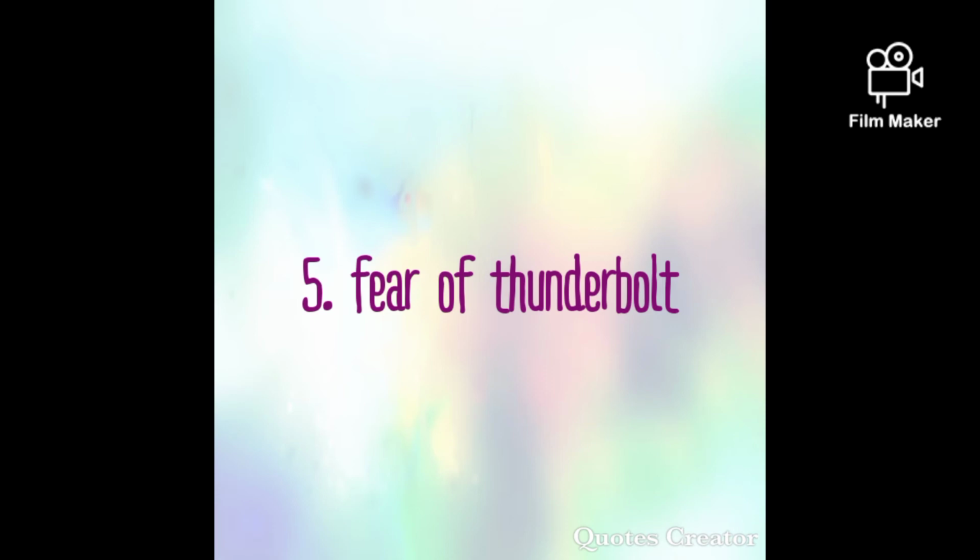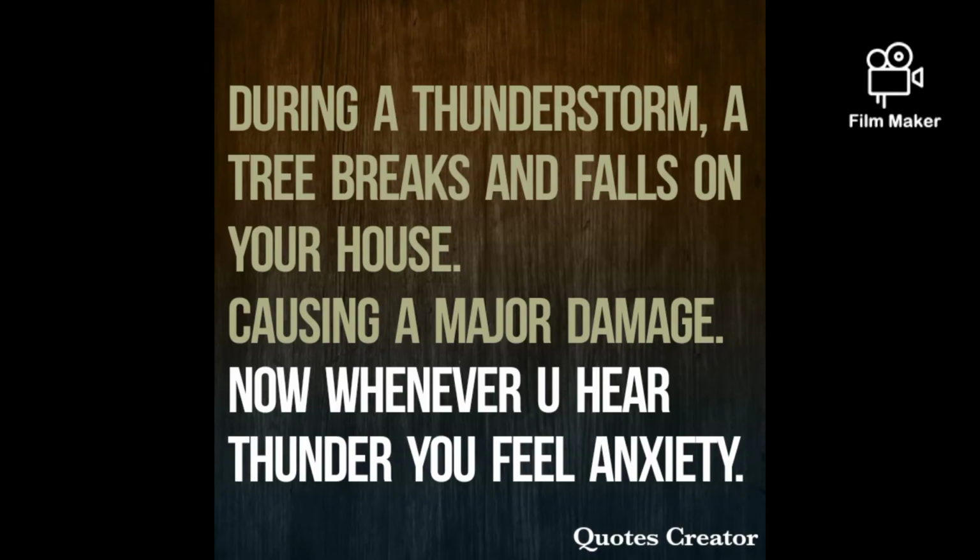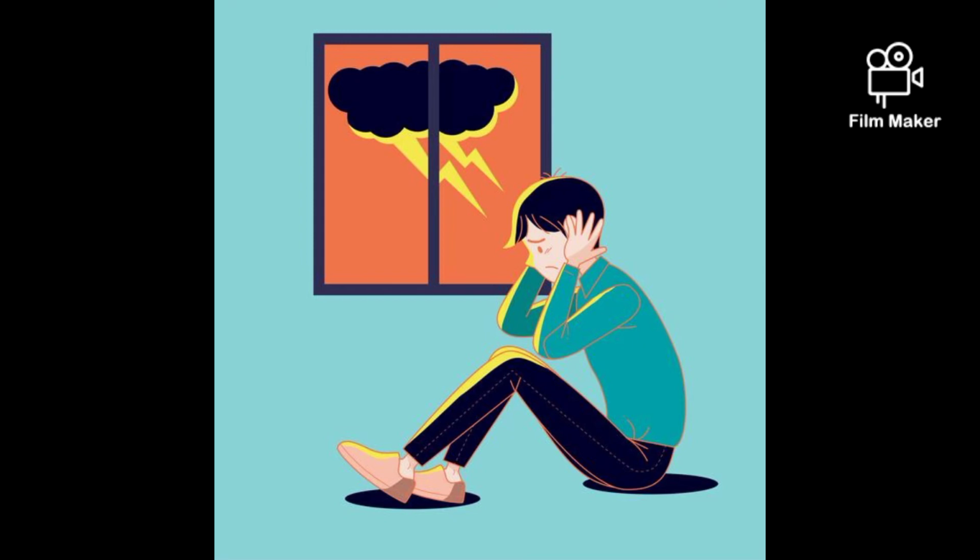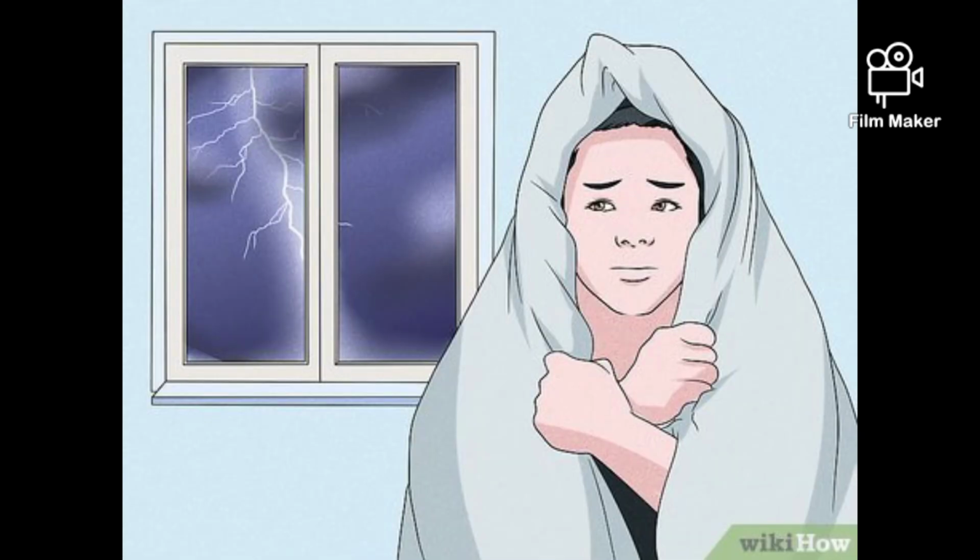Fifth and the last is fear of thunderbolts and thunderstorms. During a thunderstorm, a tree breaks and falls onto your house, causing major damage. Now, whenever you hear thunderstorms and thunderbolts, or see in the weather forecast that rain will be coming, you feel anxiety, you feel depressed, and everything from the past memories comes back. You recall that time when the thunderstorm came and the tree broke into your house, and you feel that this time it should not happen.